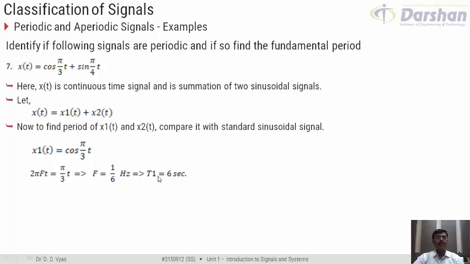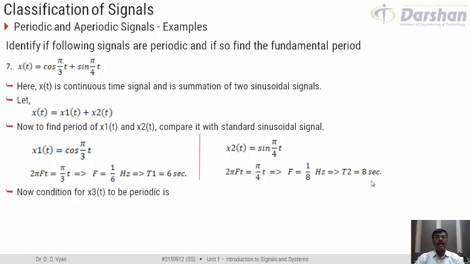In the same way, for x2(t), the signal is sin(πt/4), so I can compare it with sin(2πFt). So I would get 2πF = π/4, which results in frequency equal to 1/8 Hz, that is, the time period T2 of signal x2 is equal to 8 seconds. Now, we understand that the condition for x(t) to be periodic is that the ratio of T1 and T2 should be a ratio of two integers. Here we find the ratio of T1 and T2. It comes out to be 6/8 or 3/4, which is nothing but a ratio of two integers.